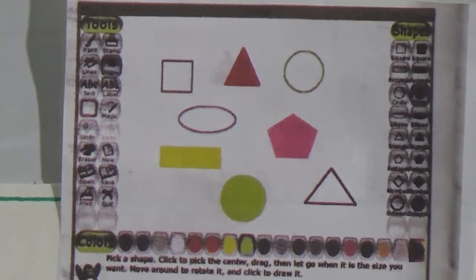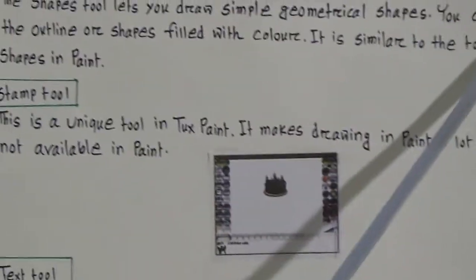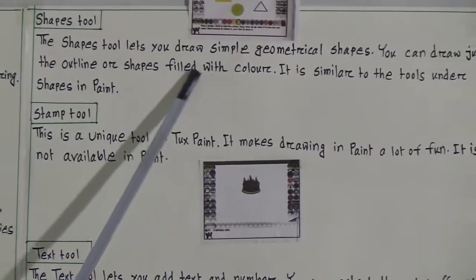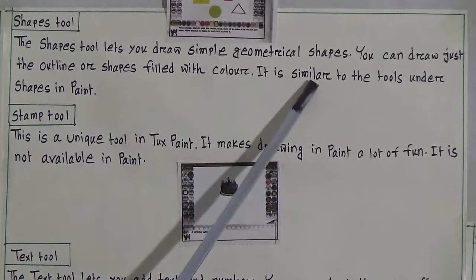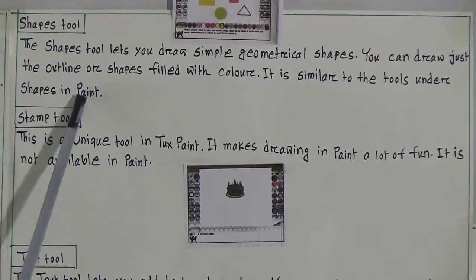So look, the shapes tool lets you draw simple geometrical shapes. You can draw just outlined shapes or shapes filled with color. It is similar to the tools under shapes in Paint.